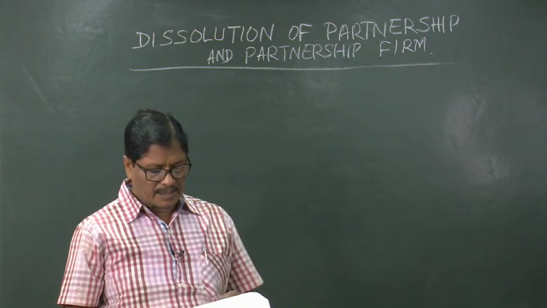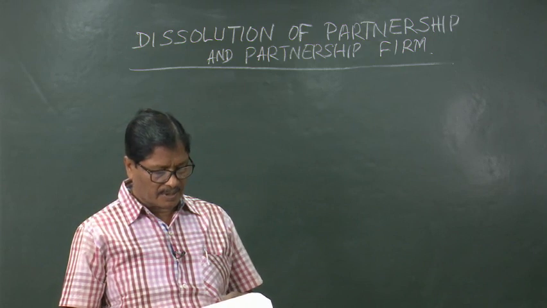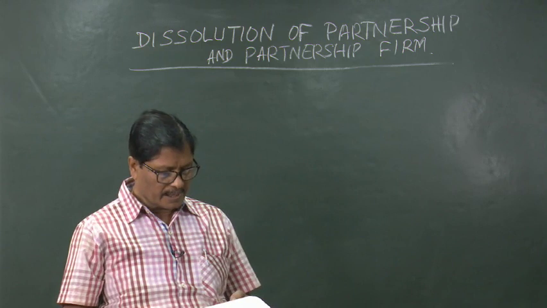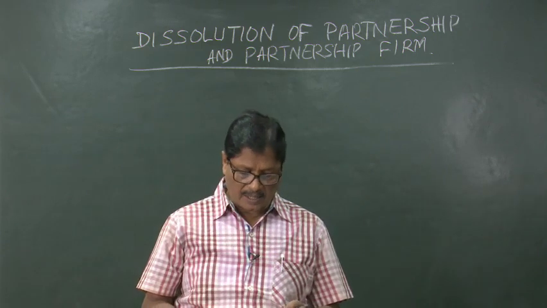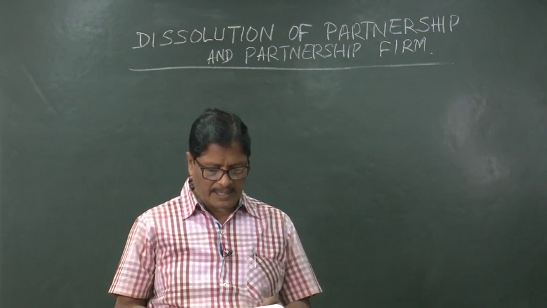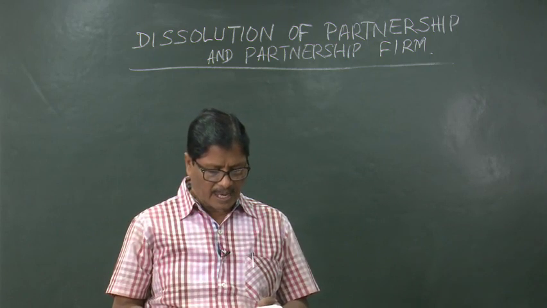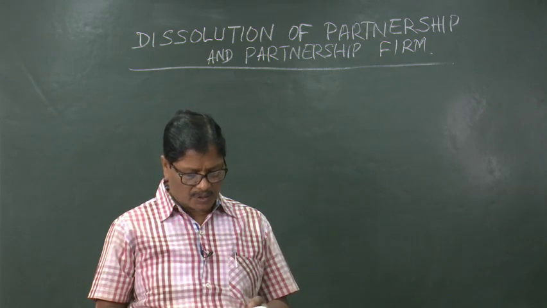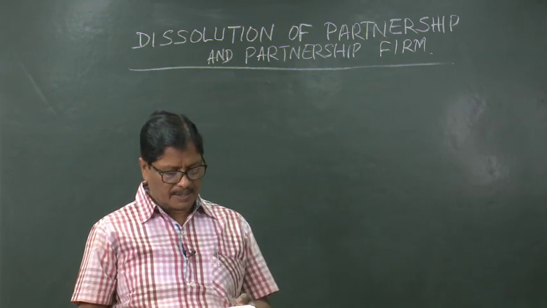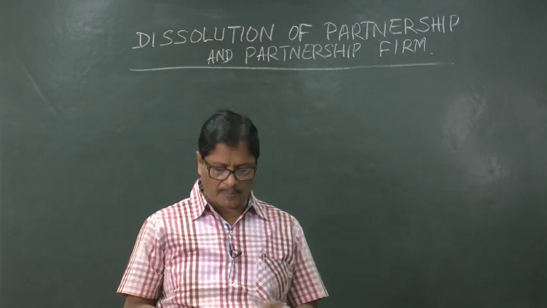Creditors 19,000, loan by Anju's brother 5,000, loan by Manju 7,500, general reserve 1,250, capital Anju 5,000, Manju 4,000, profit and loss account credit balance 2,500. The total comes to 41,750.